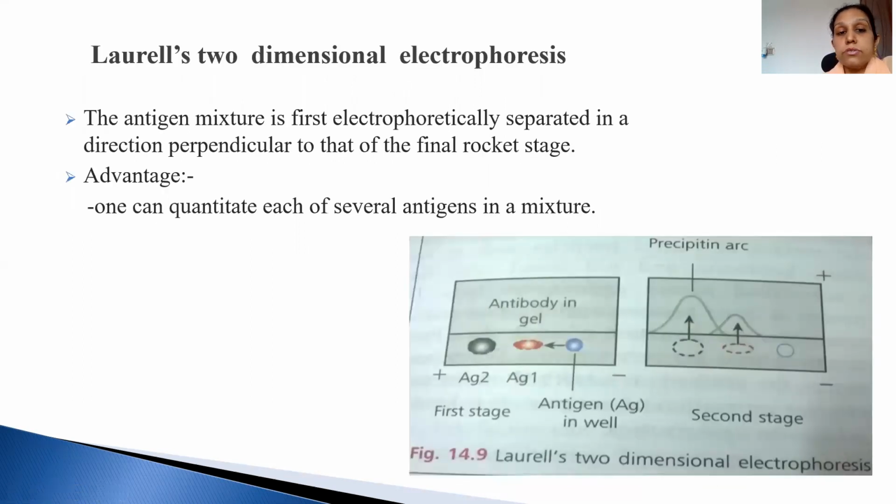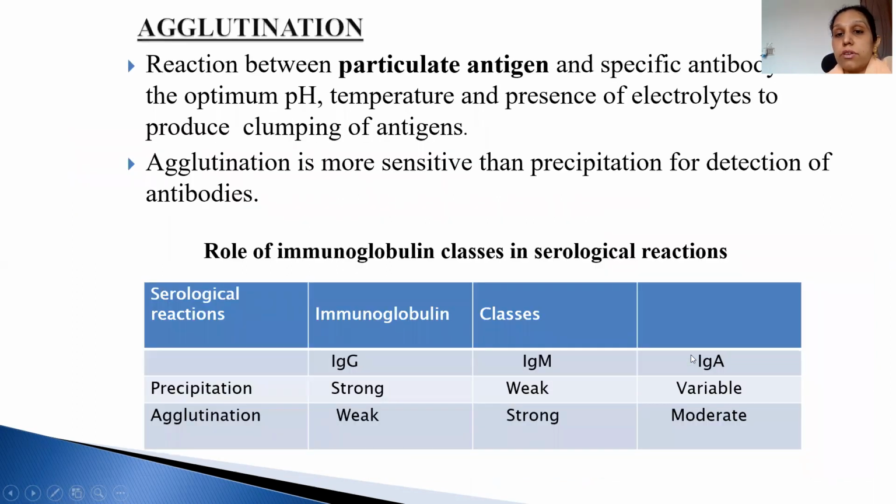Now what is Laurell's two-dimensional electrophoresis? What happens in this is that we take the antigen and pass the current, and the antigen splits in the first stage. Then the current is applied again for the reaction to take place, and graph-like arcs are formed according to the concentration. So this was all about the precipitation reaction.